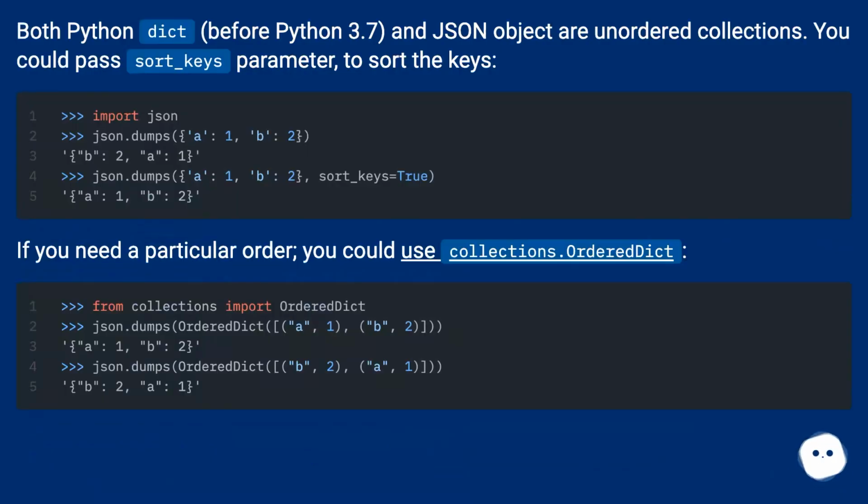Both a Python dict, before Python 3.7, and a JSON object are unordered collections. You could pass the sort_keys parameter to sort the keys. If you need a particular order, you could use collections.OrderedDict.